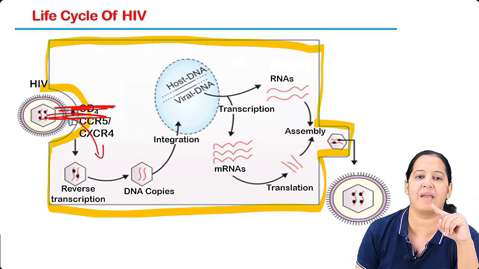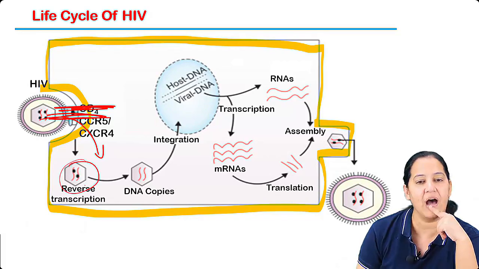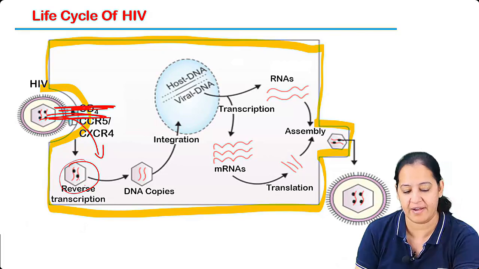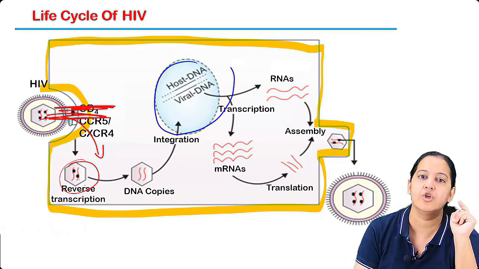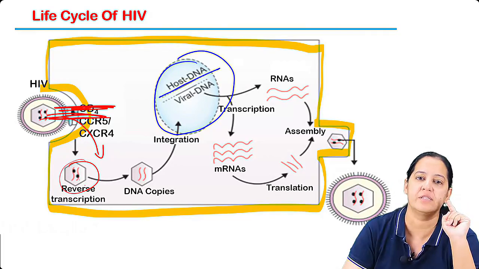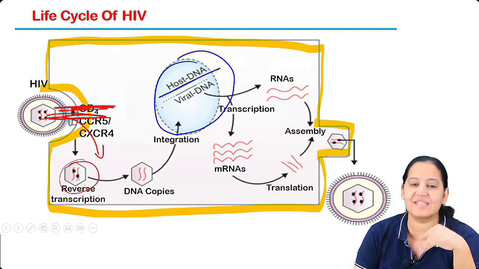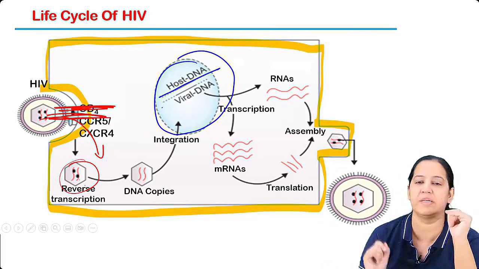Whenever the virus is penetrating, after going inside, the RNA is present. Virus has RNA. And the host cell, the human cell, has double-stranded DNA. This is double-stranded DNA of the human. But the virus has RNA. RNA cannot fuse with DNA.